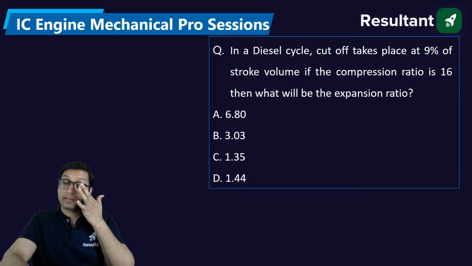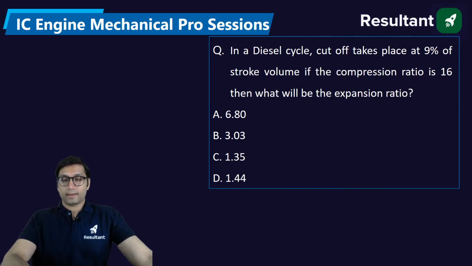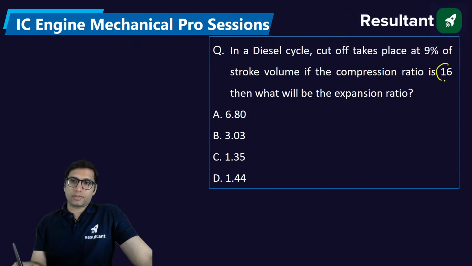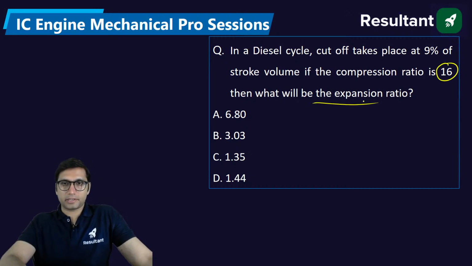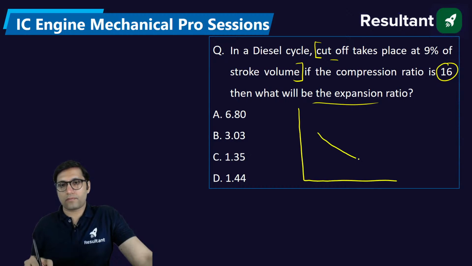Next, in a diesel cycle, the cutoff takes place at 9% of the stroke volume. If the compression ratio is 16, what will be the expansion ratio? The meaning of the statement is that cutoff is basically the cutoff volume, which is taking place in the diesel cycle.